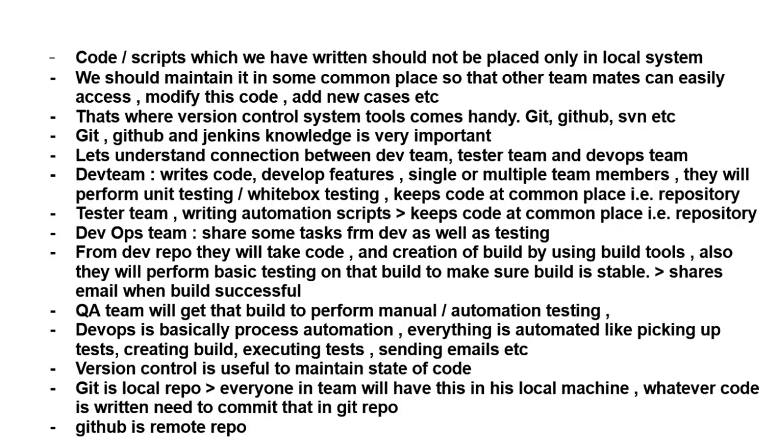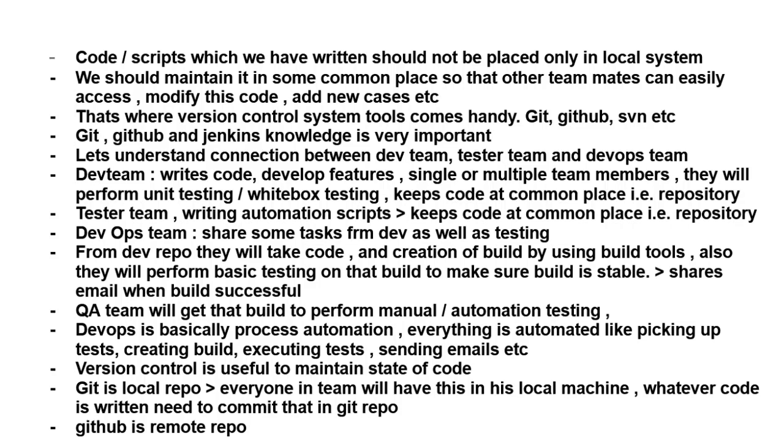So far we have written all the script and code in PyCharm, that is in our local system. But we should not keep the code only at our local system. We should maintain some common place so that other teammates can easily access, modify that code and they can add new test cases etc. And that's where version control system tools come into the picture.